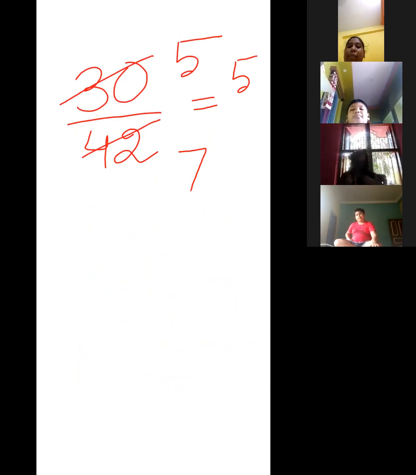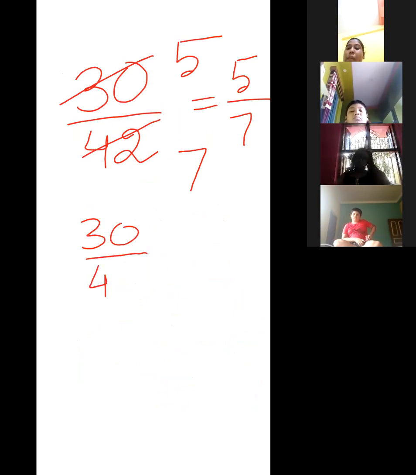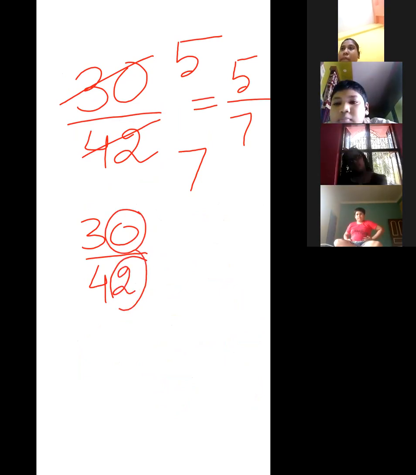Now suppose you cannot get the HCF, then step by step you can do the calculation. What is that step by step calculation? Look at this. Both are even numbers, so both are divisible by 2.